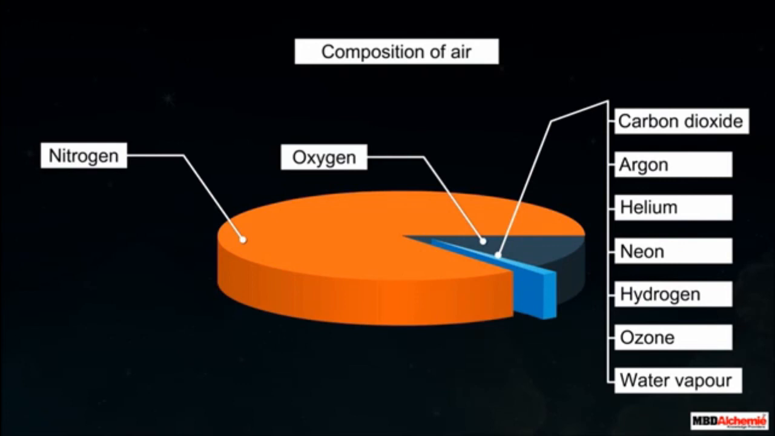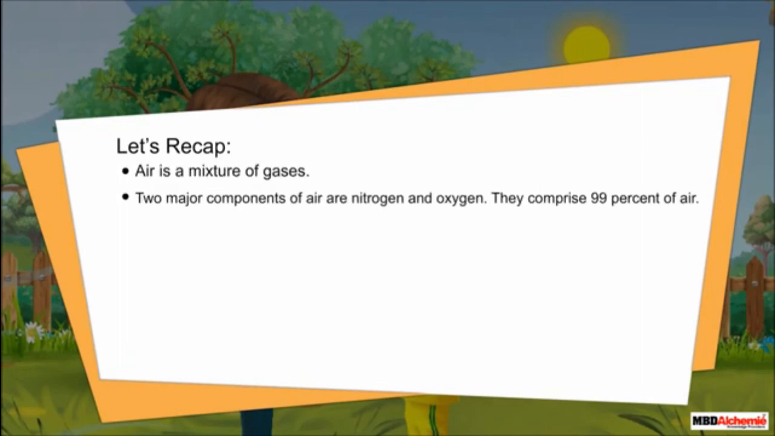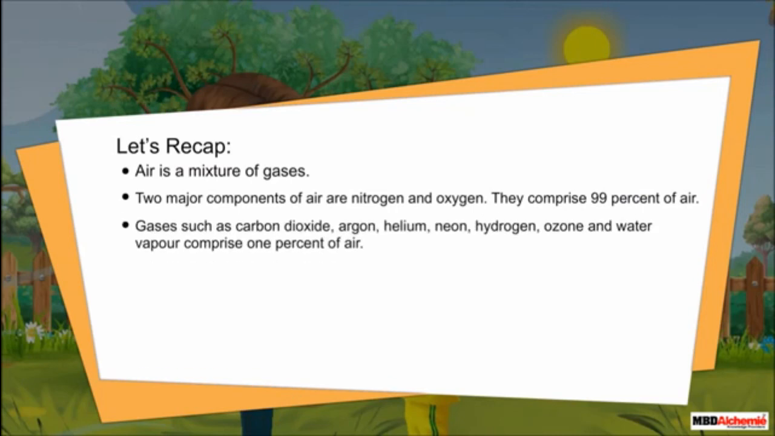So kids, now you know what air is composed of. Let's recap. Air is a mixture of gases. Two major components of air are nitrogen and oxygen. They comprise 99% of air. Gases such as carbon dioxide, argon, helium, neon, hydrogen, ozone and water vapor comprise 1% of air.